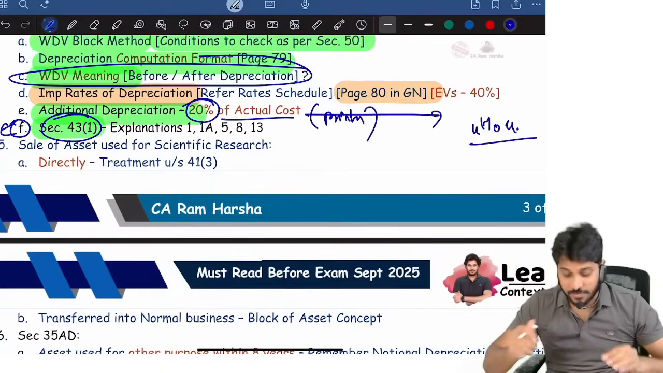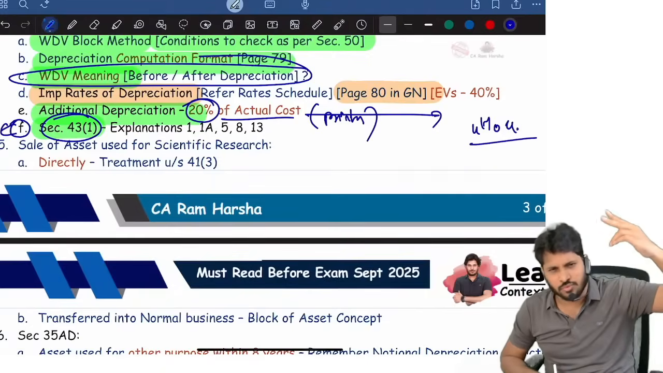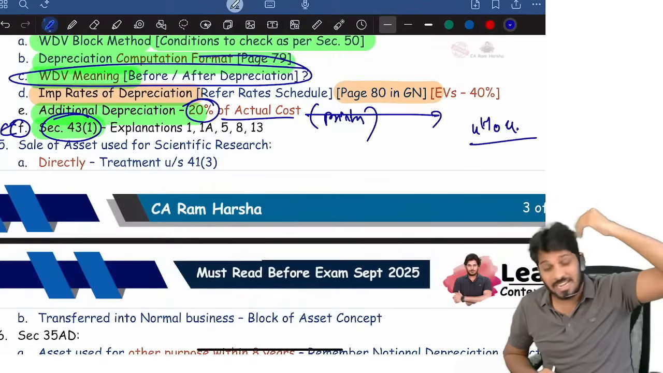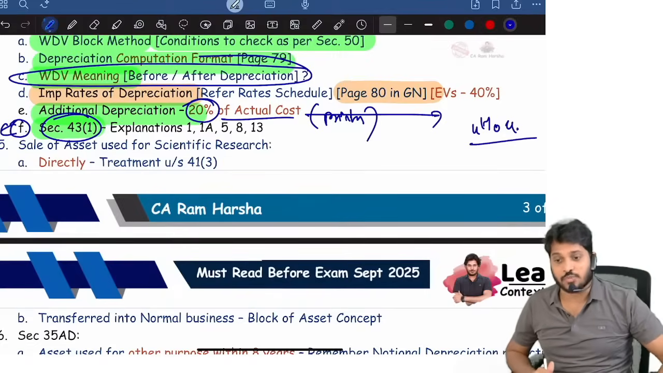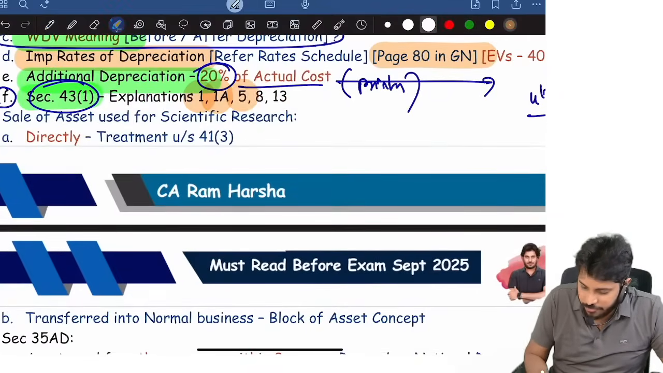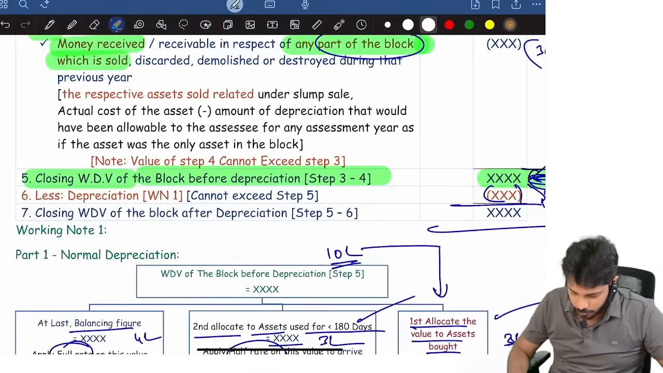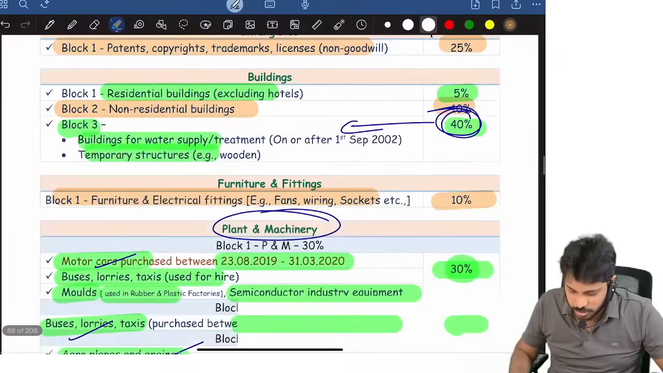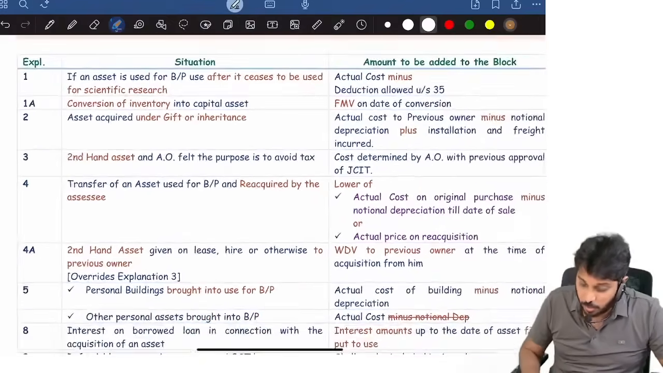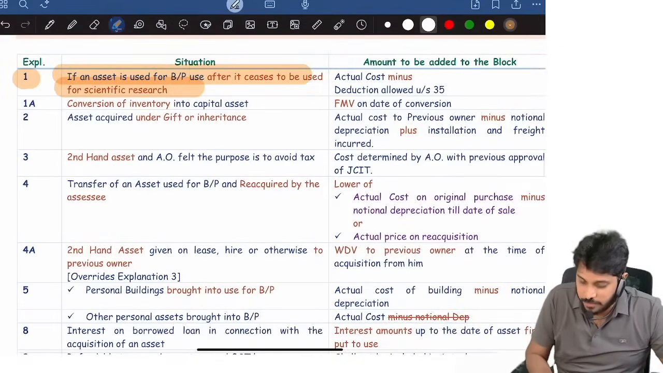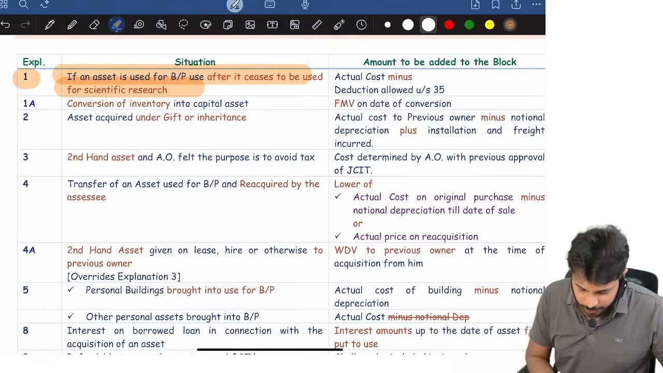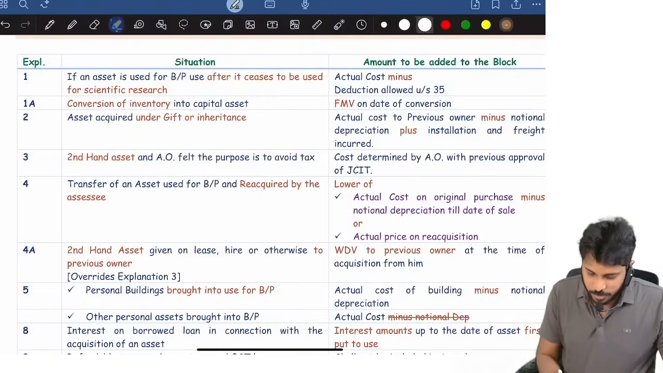Now for the same section, there are so many explanations: 1A, 2, 4, 4A, 5, 8, 9, 10, 13. Not all the explanations are relevant. There are important explanations like 1A, 5, 8, 13. Look at the explanations on actual cost calculation here. Now we are doing explanation 1. We'll do one thing: explanation 1, I will explain along with Section 35, scientific research. There I will come and cover it. Okay, now explanation 1 here.